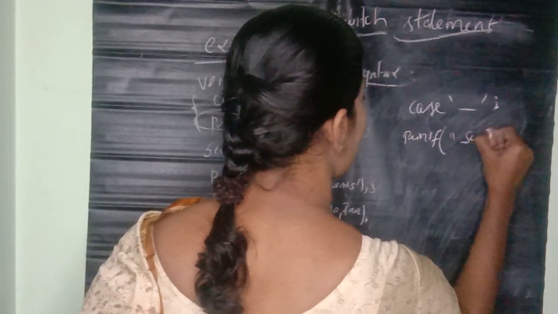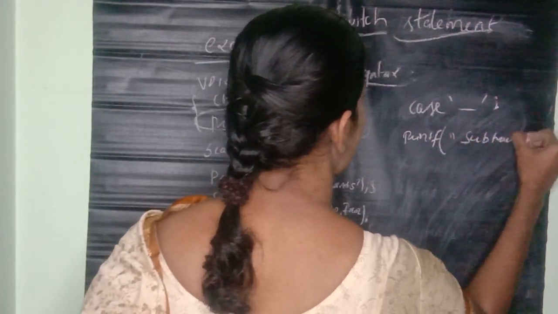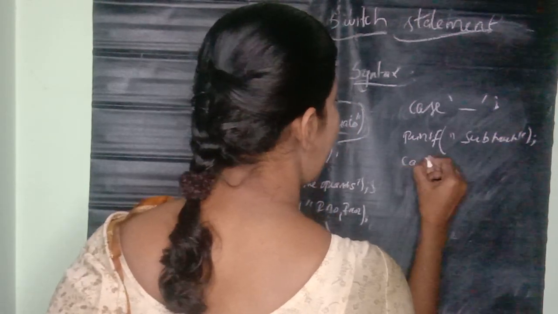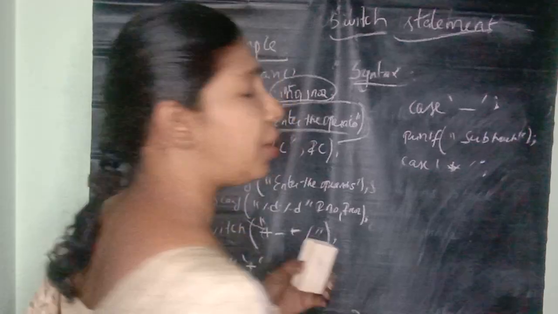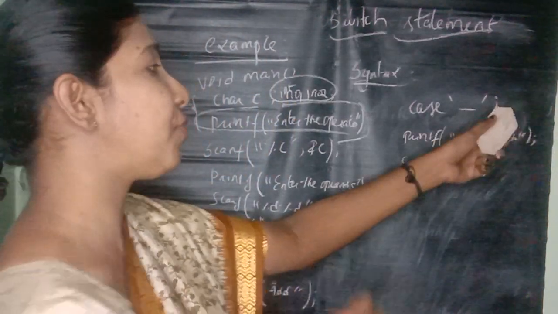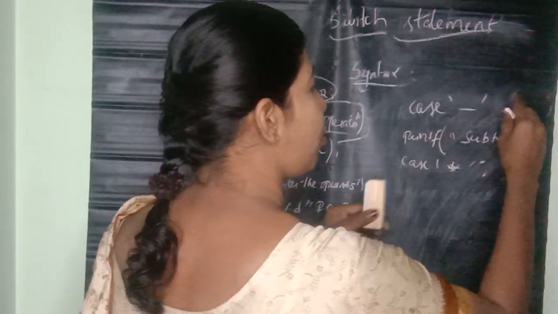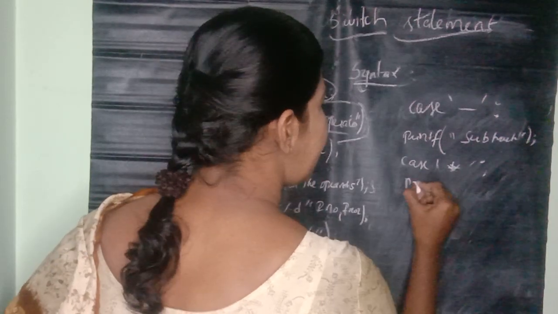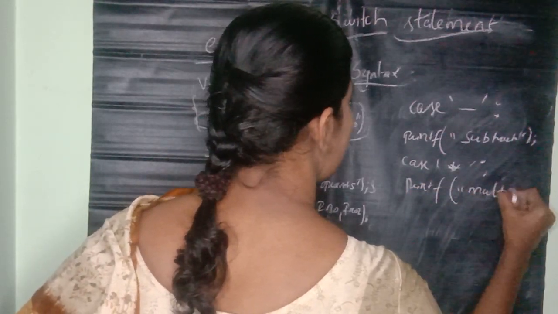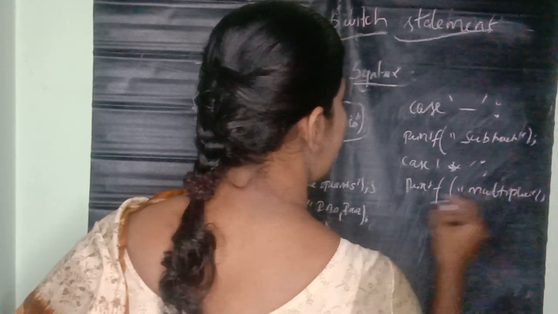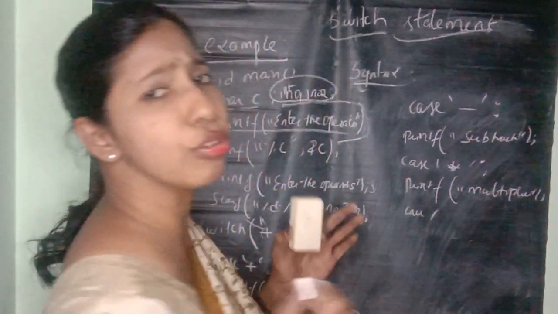Printf subtraction. Case star means printf multiplication, followed by a colon. You do not specify a semicolon; you specify the colon here. Next, case slash means printf division, and it goes on.